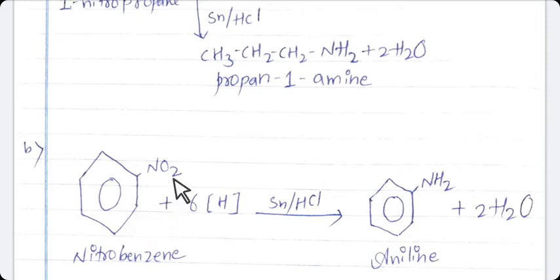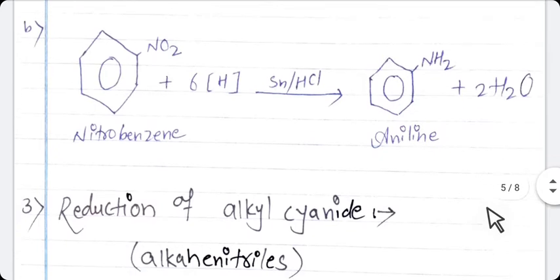Same here, 2 oxygen atoms are replaced by 2 hydrogen atoms by using metal acid mixture. So this compound will become aniline, and the remaining 4 hydrogen atoms react with 2 oxygen atoms and form water. So you can easily reduce aliphatic and aromatic nitro compounds to primary amine. These are the 2 examples for the